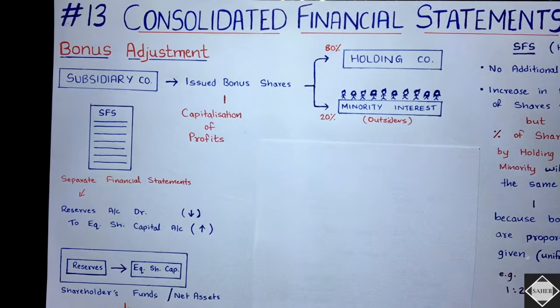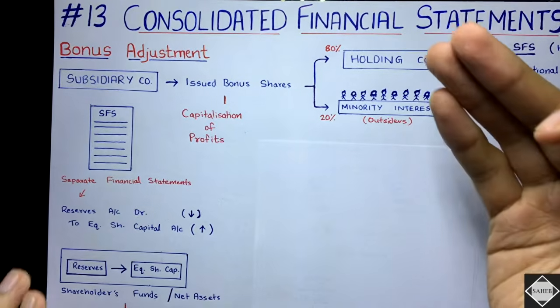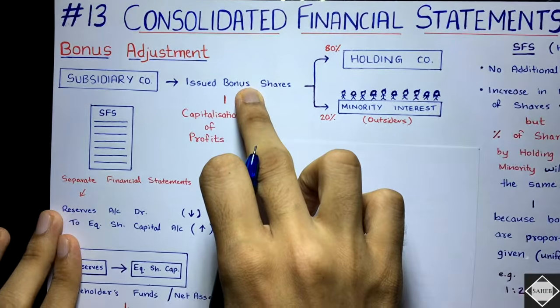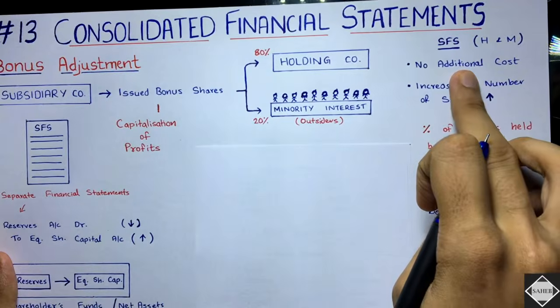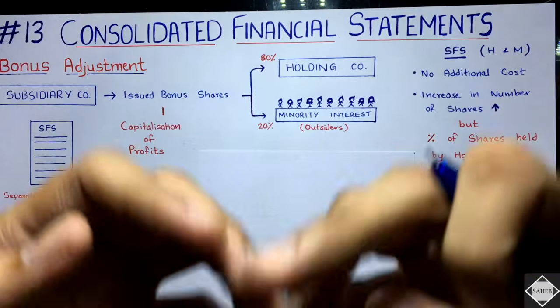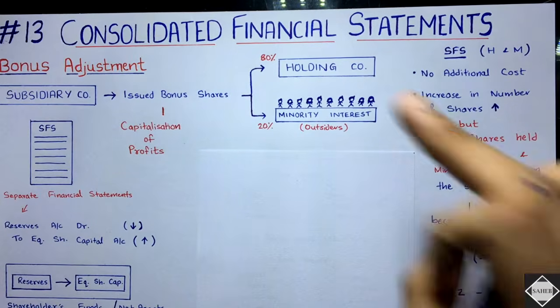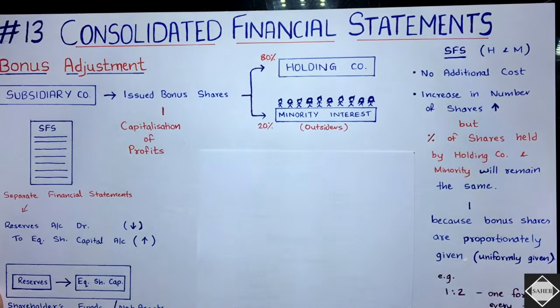You will find written everywhere that it's free, but in the truest form, it's not free. There is no additional cost. When bonus shares are issued by the subsidiary company, at that time there will not be additional cost. The cost is already borne by the holding company when it acquired that 80% stake. Why am I telling this to you? You will understand when we go to the cost of control and everything.